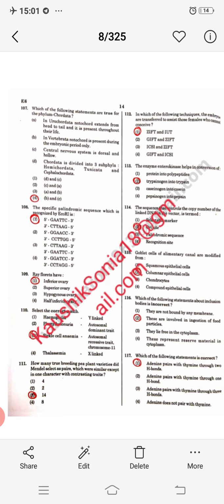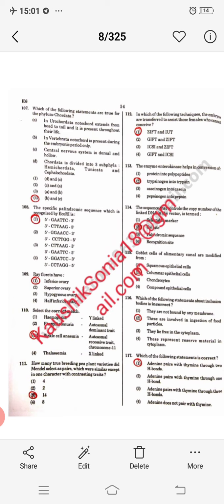Next question, how many true breeding pea varieties did Mendel select as pair? So my dear student, he worked on 7 characters, and as pair he selected pea plants having 14 pair, you can say, contrasting traits. Next question, in which of the following techniques are embryos transferred to assist the female who cannot conceive? So for infertile couples, ART, that is assisted reproductive technologies, are used, and mainly ZIFT, that is zygote intrafallopian transfer, and IUT, intrauterine transfer. These 2 methods are followed. Option 1 will be right.